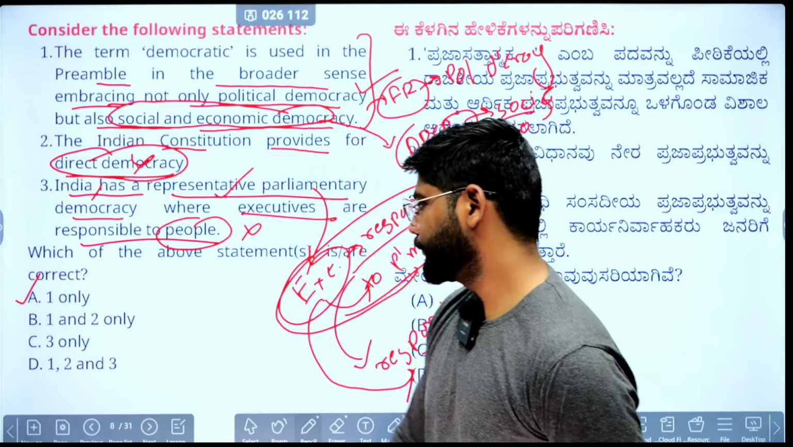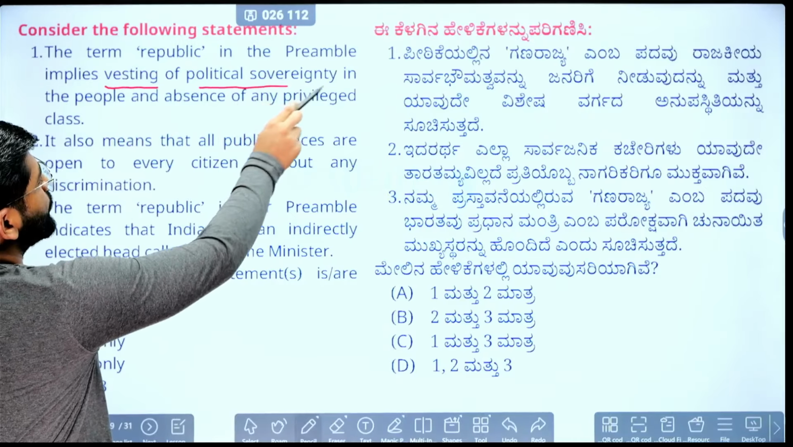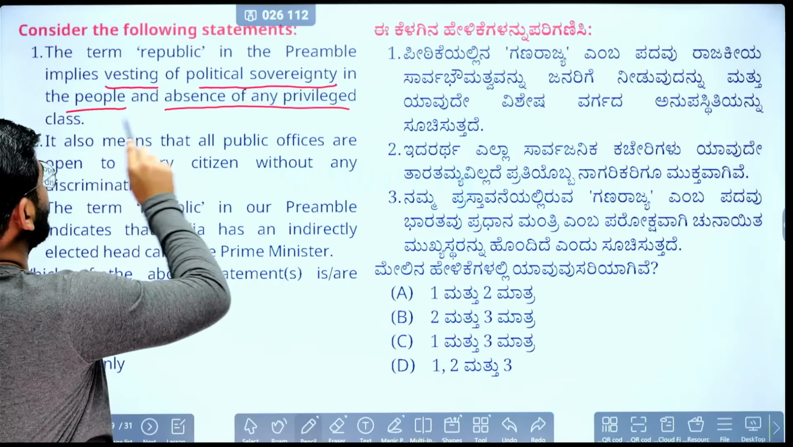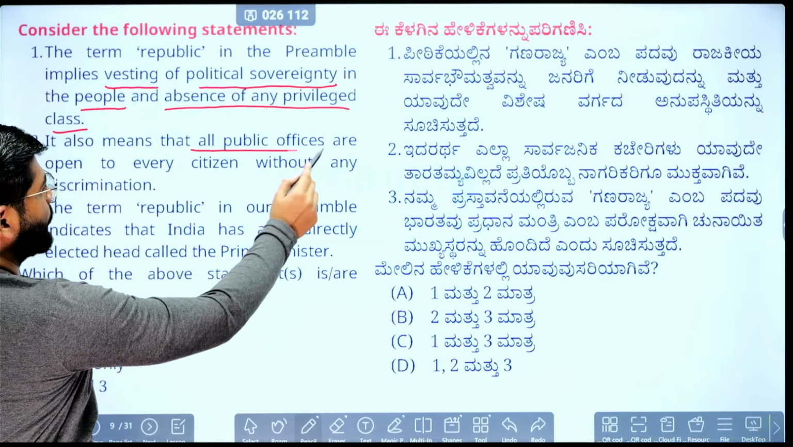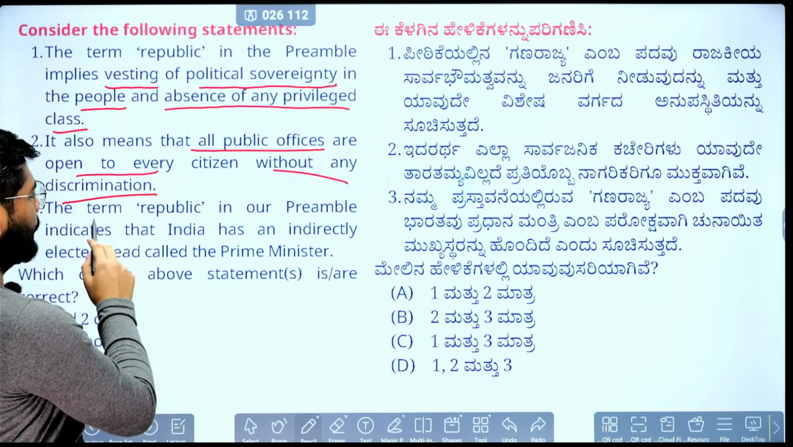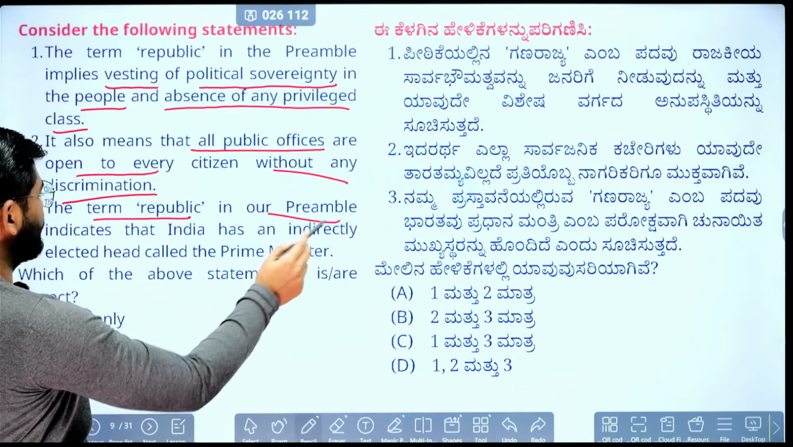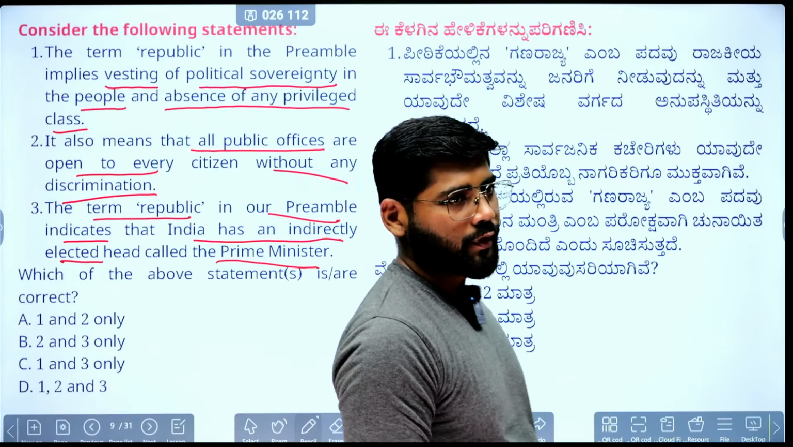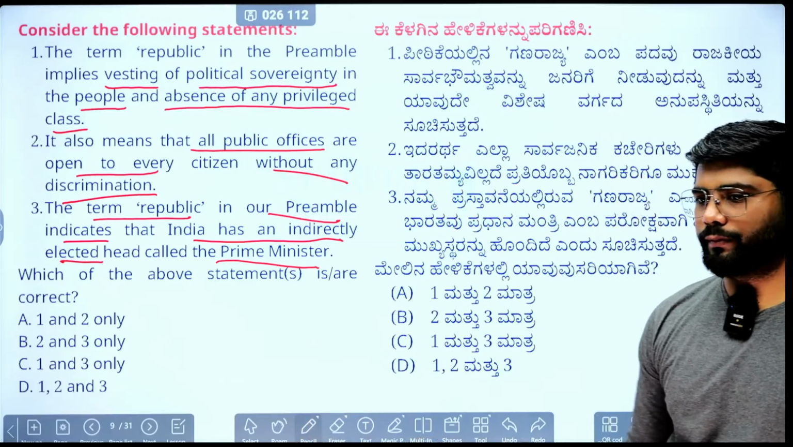Next question. The term republic in the preamble implies the vesting of political sovereignty in the people and absence of any privileged class. It also means that all public offices are open to every citizen without any discrimination. Third statement, the term republic in our preamble indicates that India has the indirectly elected head called the Prime Minister. Comparatively quite easy question, no one should miss here. Pause the video and answer the question.